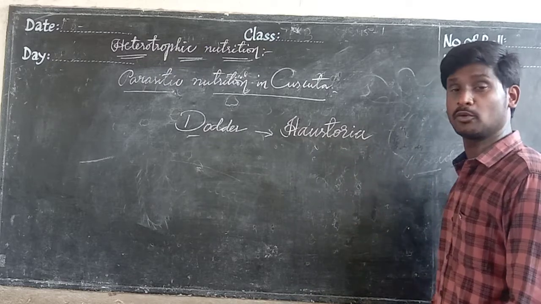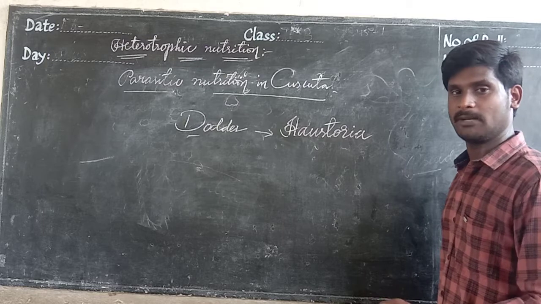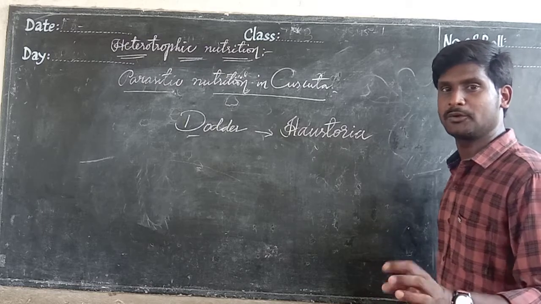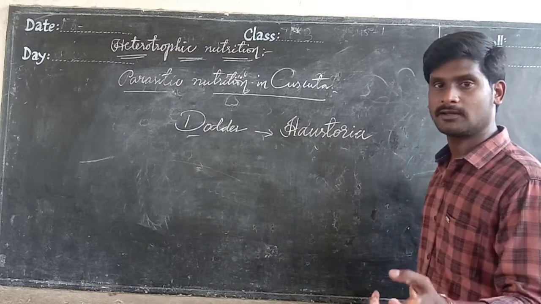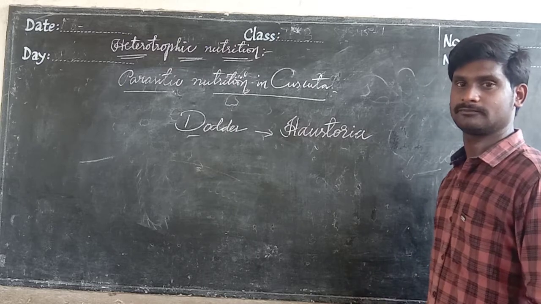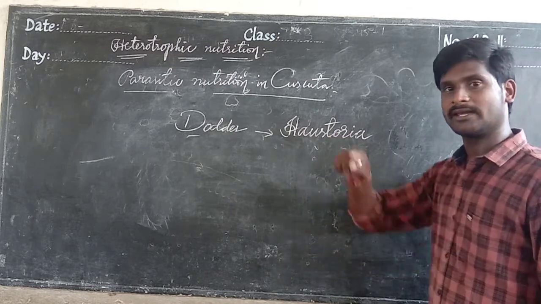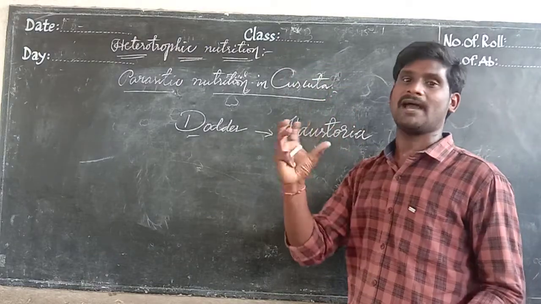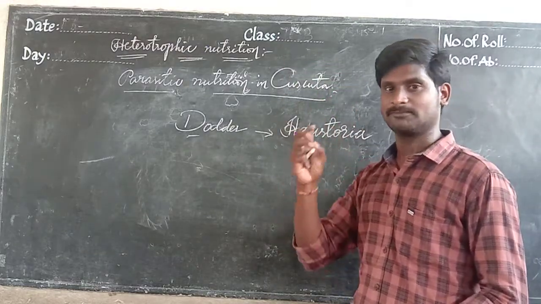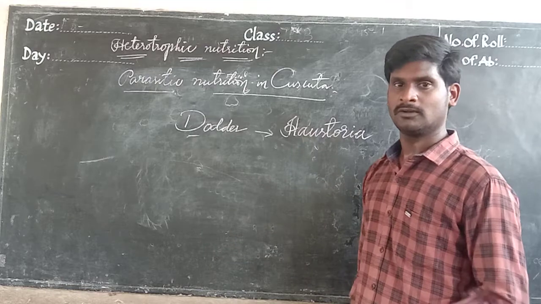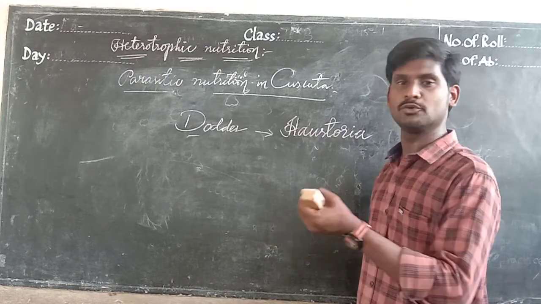These Haustoria roots help in penetrating into other organisms which can prepare food. Okay, I have told you already, these look like creepers, spiral creepers. I told you they have very minute leaves.